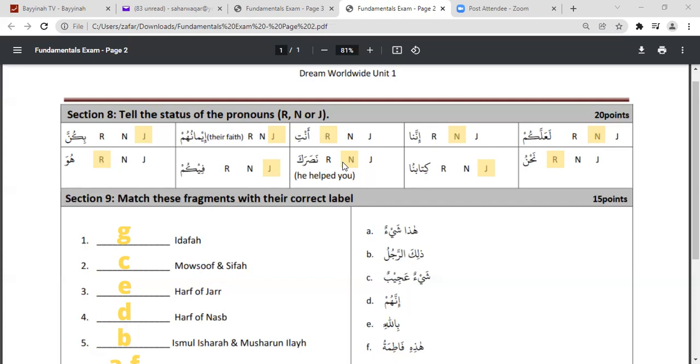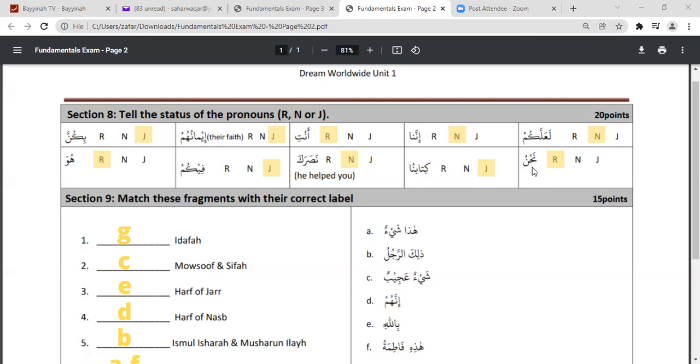Just because the translation has been given, he helped you. So ka is translated as you, and you is the object. He helped, and who did he help? You. So you is the object, therefore it is in the nasab status. Kitabuna. Kitabu is ism, as we already know, and na is attached to this ism, therefore it becomes mudaf ilayh, and it is in the jar status. Then nahnu. Nahnu is an independent pronoun, and it is in the rafa status.